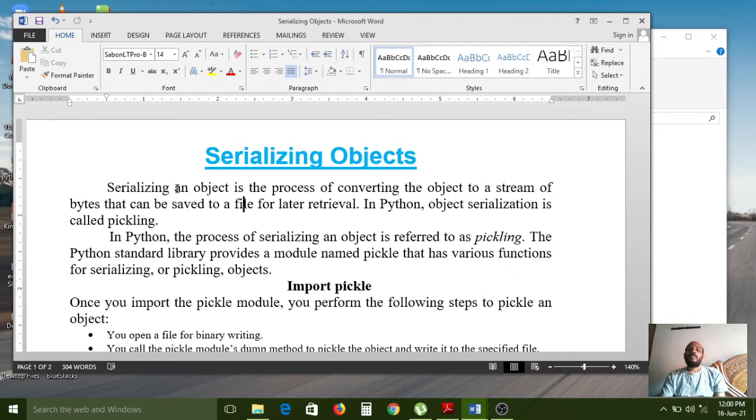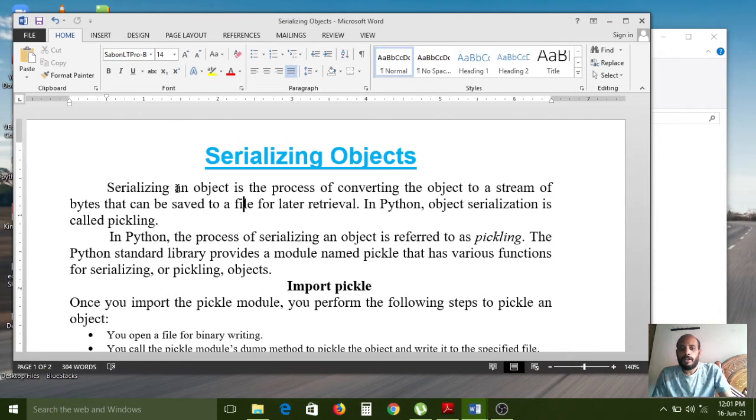And for what purpose do we convert? For later usage. After a few days are over, we have to use that file again, because whatever content is in that file is required after some time. When I want to see that file content again, that is the meaning of retrieval.